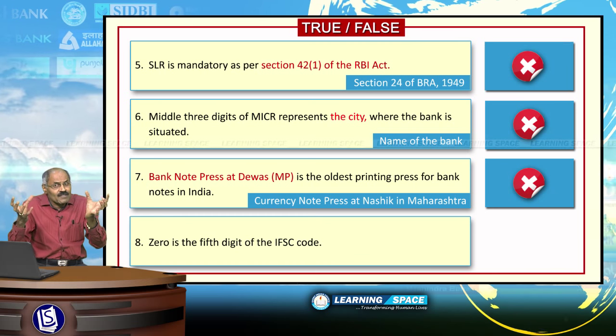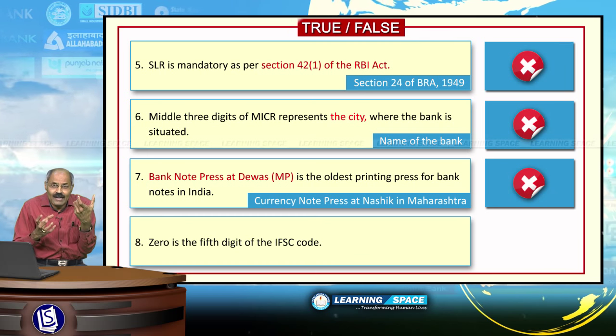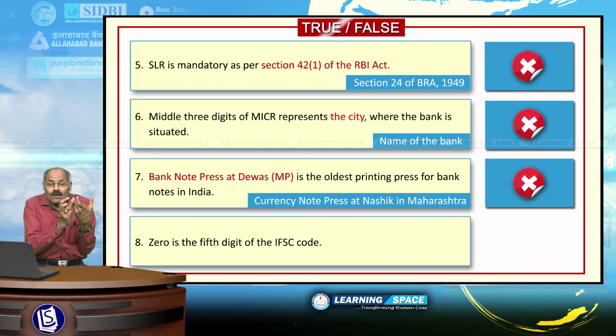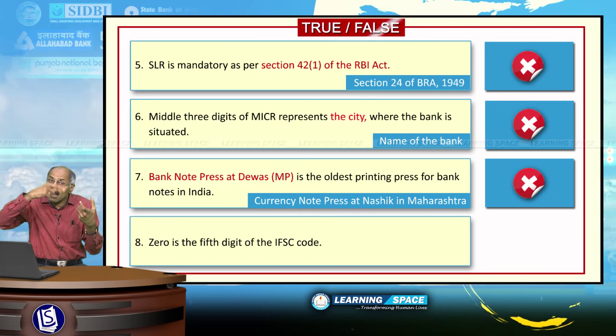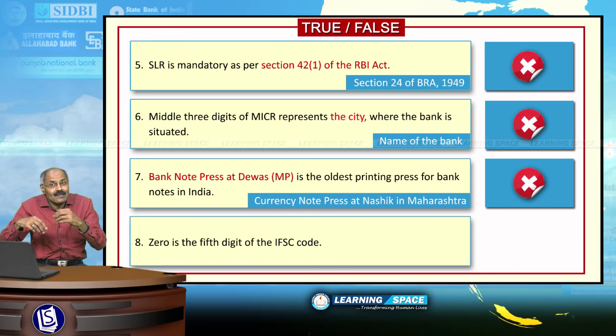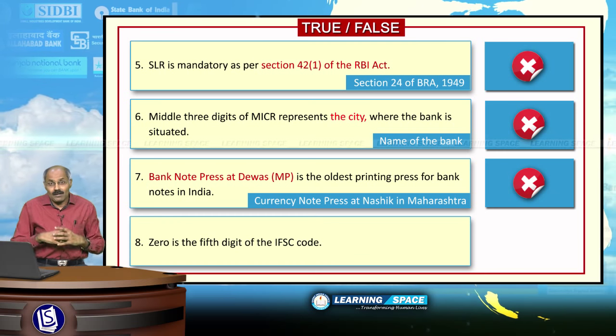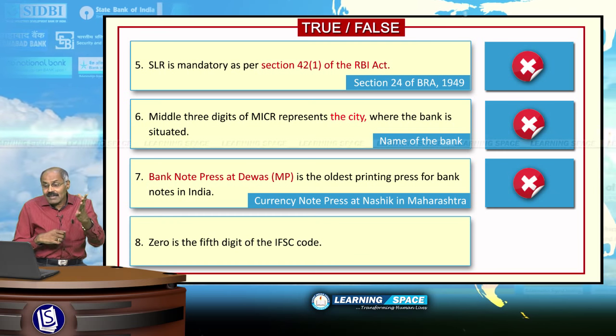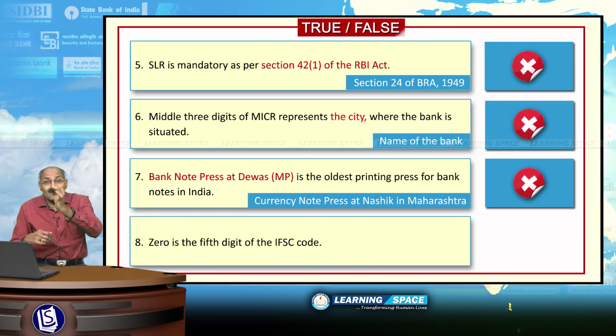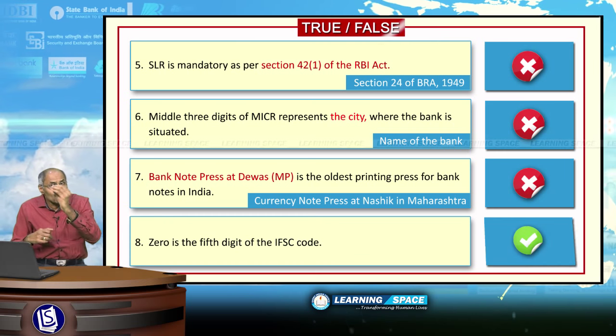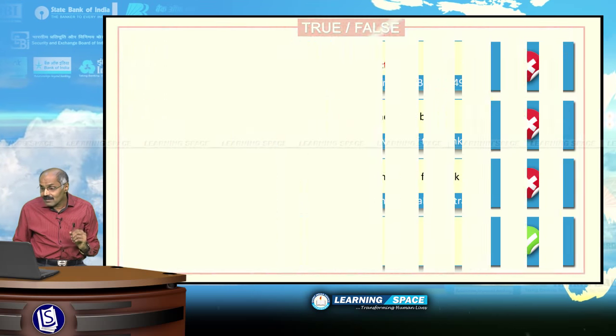So, total IFSC code consists of 4 alpha characters followed by 0, followed by 6 digits, and the last 6 digits indicate the branch code number. Right, friends? So, here the given sentence, 0 is the 5th digit of IFSC code, is absolutely the right sentence. Look at the next sentence.